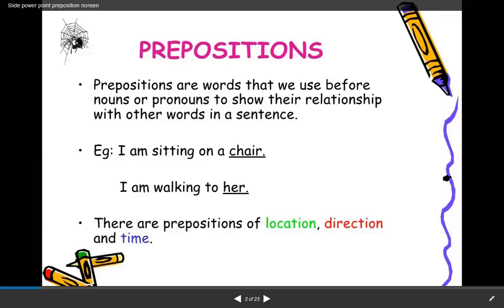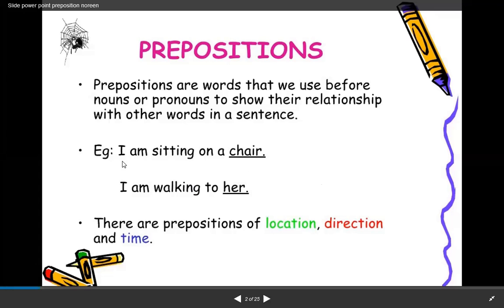Let's talk about prepositions now. Prepositions are the words that we use before a noun or a pronoun. There are so many parts of speech in a sentence, and the preposition just makes the connection. It is used before a noun or pronoun to show its relationship, its connection with the other words of the sentence. For example, I am sitting on a chair.